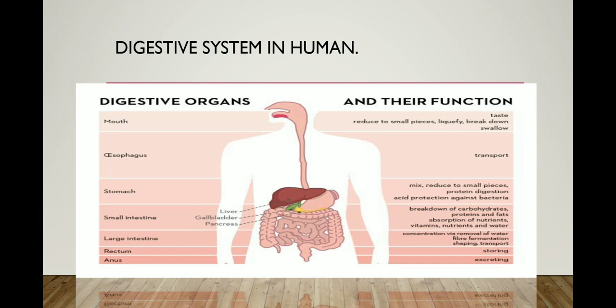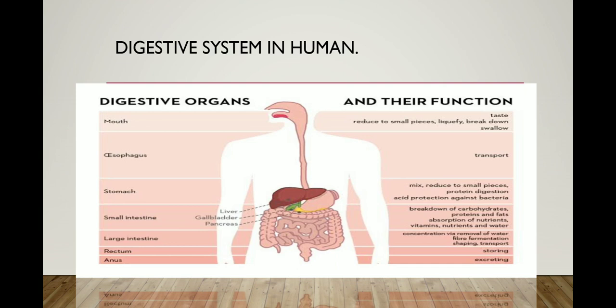First is the mouth, also known as the buccal cavity or oral cavity. Next is the food pipe, or esophagus. The next organ is the stomach, which also comes under the alimentary canal or digestive organs. After that, the small intestine and large intestine. The large intestine ends with the anus, where we excrete waste from our body.